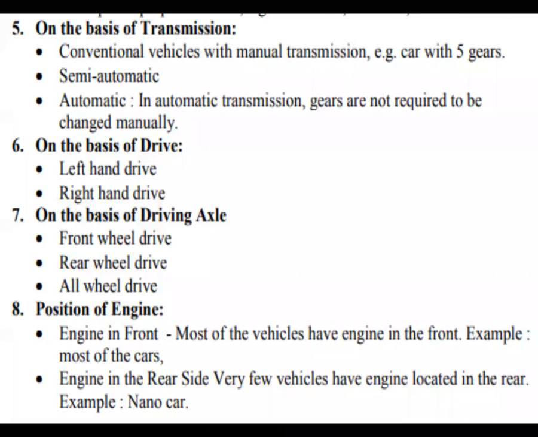In all wheel drive cases, all wheels are controlled by the steering, so the driver must have control over all the wheels and can control the vehicle as he wants. So that is the one case, on the basis of drive axles. Next, position of engine. This is also one of the most important.